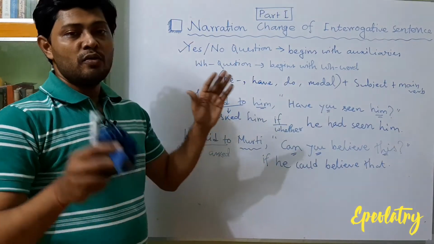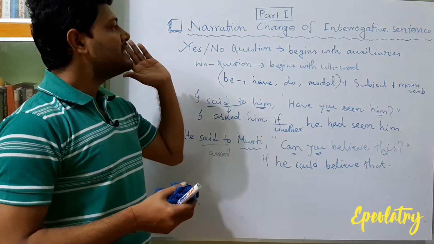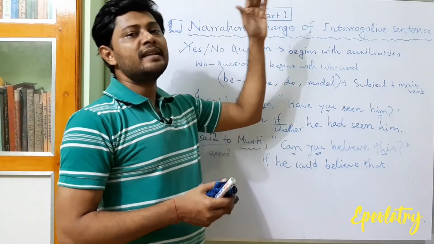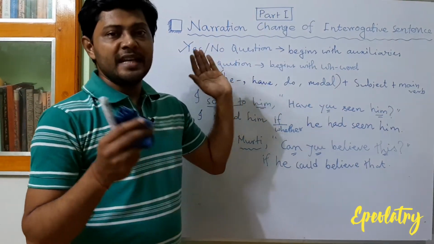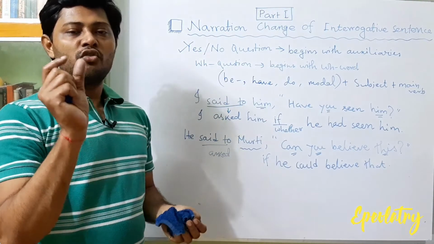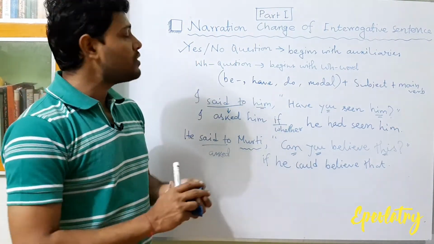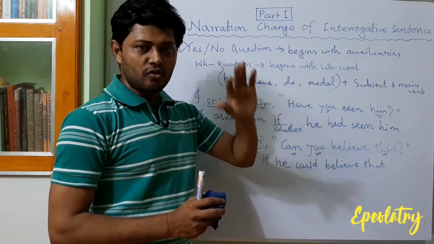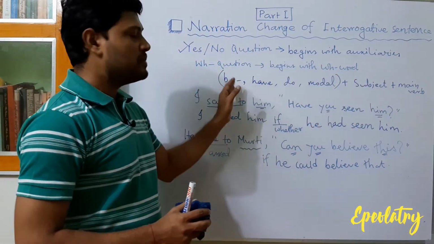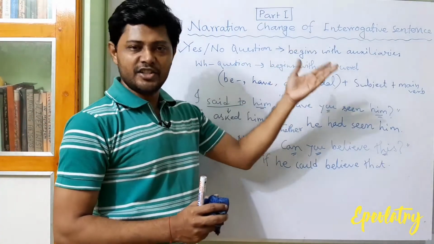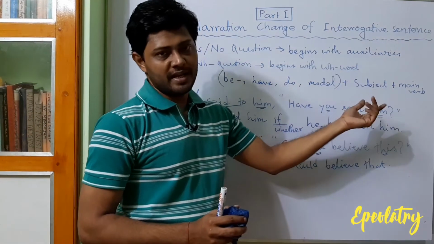So today we have learned how to change direct speech into indirect speech in the case of yes-no questions. A yes-no question needs yes or no as its answer, so it is called a yes-no question. And yes-no questions begin with auxiliaries. Those auxiliaries may be be verbs, have verbs, do, does, did, or modal auxiliaries.